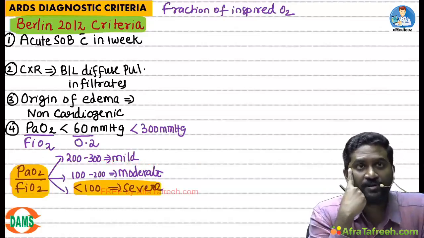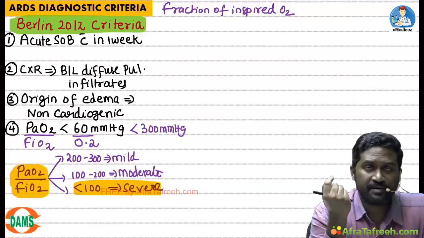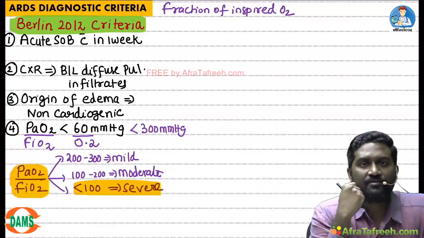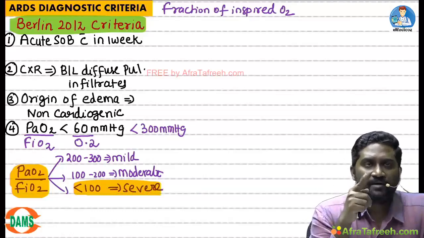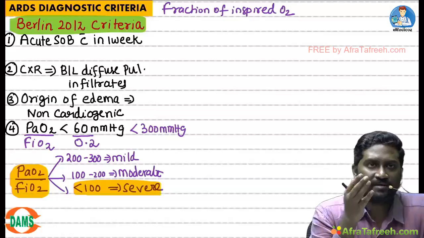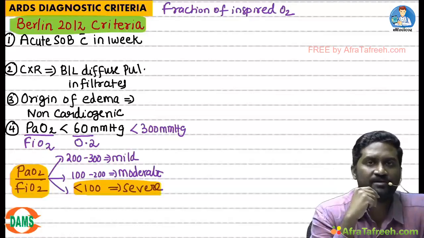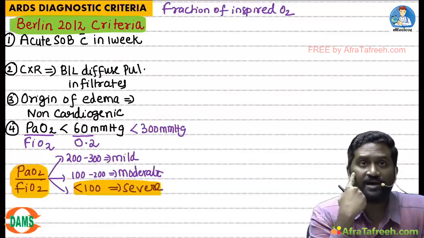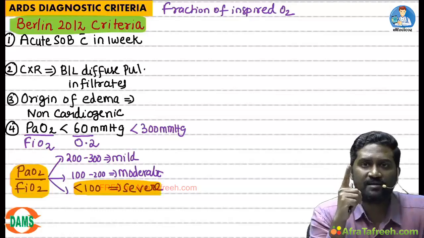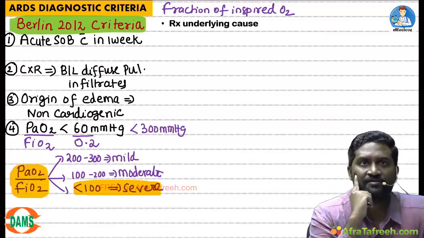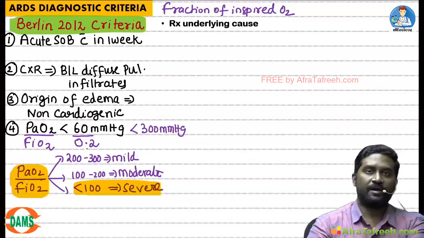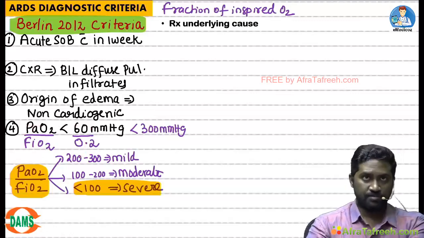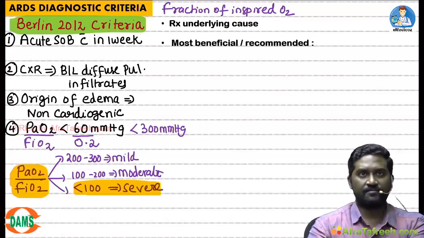Now coming to the treatment of ARDS. You should start by treating the underlying cause. If it is due to some pneumonia, you should start giving antibiotics. By the time a patient with ARDS reaches me, he is already in respiratory failure, it is a complication. He ultimately requires mechanical ventilation. In that mechanical ventilation, what is the most important strategy you must know, students? Write down: treat the underlying cause, and this patient eventually requires mechanical ventilation.